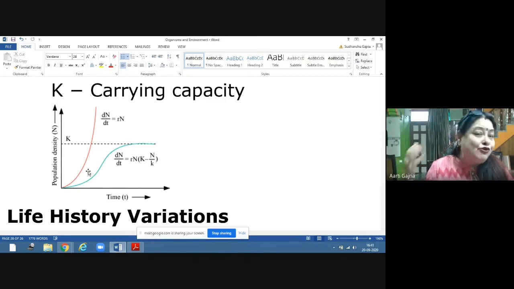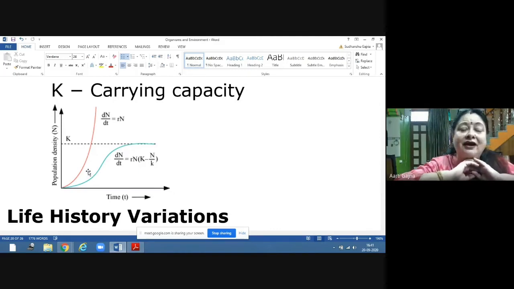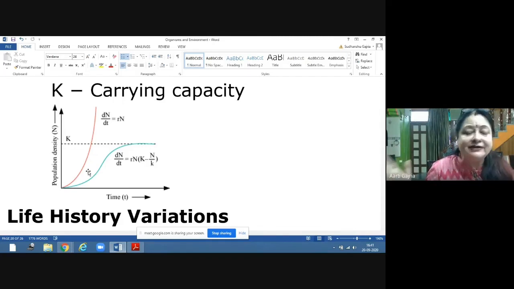And you won't believe the king was not able to give his minister that much wheat, because when exponential growth is there, it is an explosion. It is uncontrollable growth, and that is not practical.